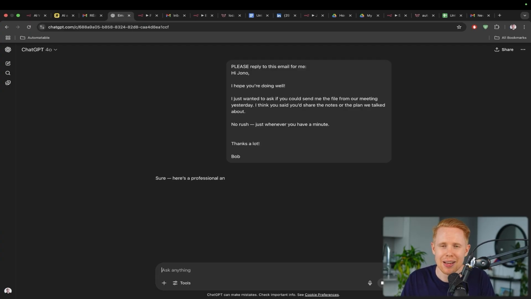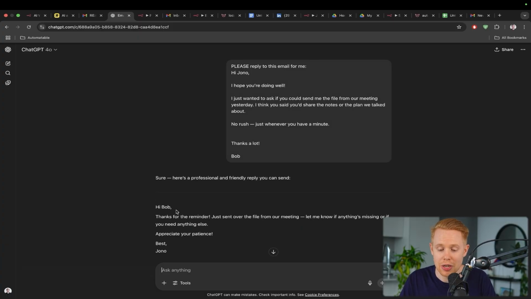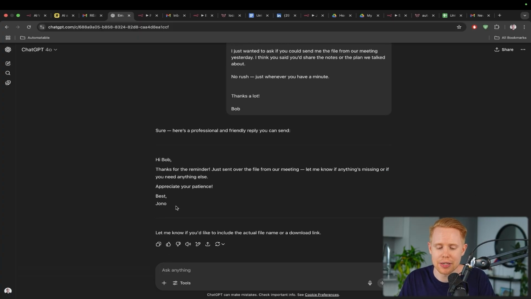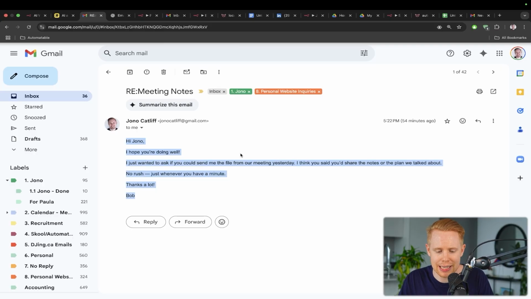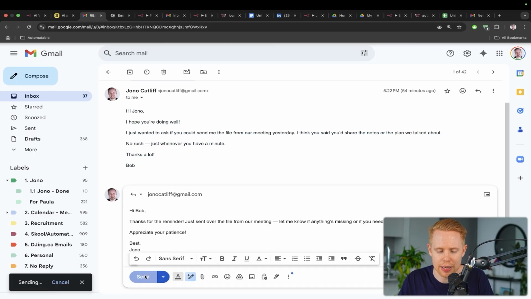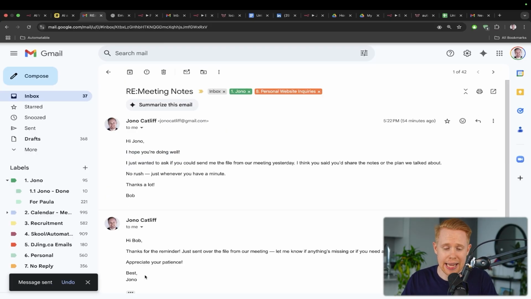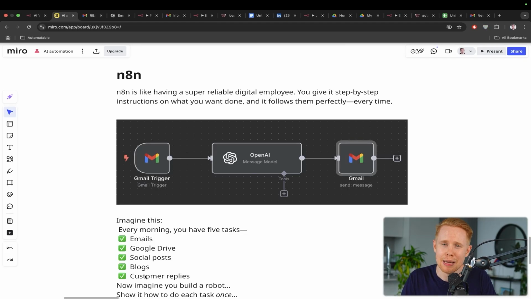And then paste it in, wait for it to generate a response, hope that it gets it right in the right tone of voice, copy this back, and then reply back and send it away. Now, this whole process takes maybe a minute, maybe 2 minutes, but with n8n, that whole process can be 100% automated. Like you don't even have to do any of it because it can be done by a digital employee for you.